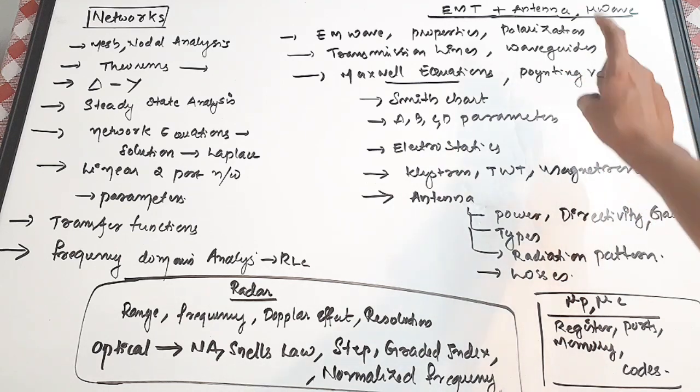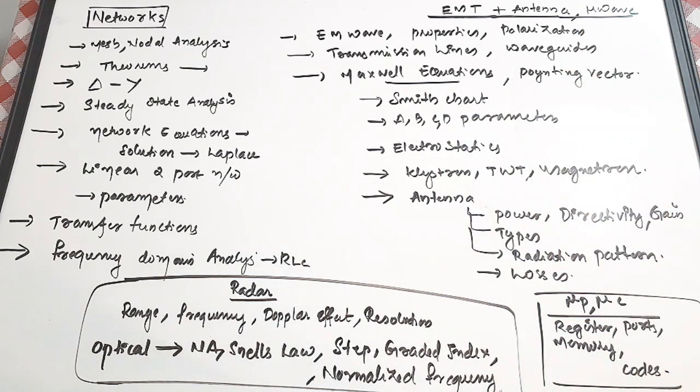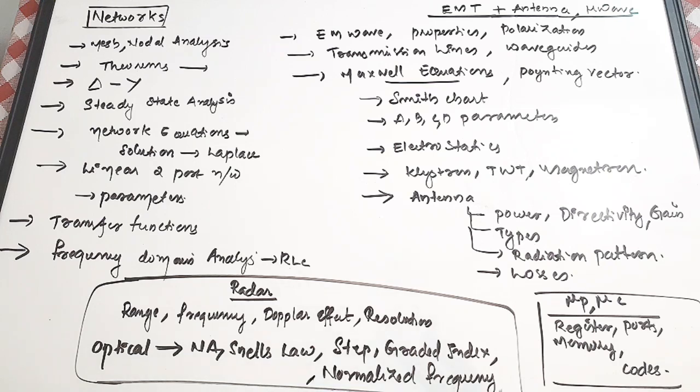And for waveguides, I've done a video on the rectangular waveguide, its various properties, cutoff wavelength, and various modes. There are not only rectangular waveguides, there are also circular and elliptical waveguides. We mainly have to study rectangular and circular waveguides, and the most important one is the rectangular one. There are various modes allowed inside the rectangular waveguide, and you need to study their properties, velocity, group velocity, phase velocity, and the various parameters.